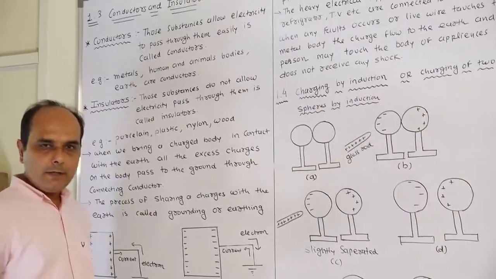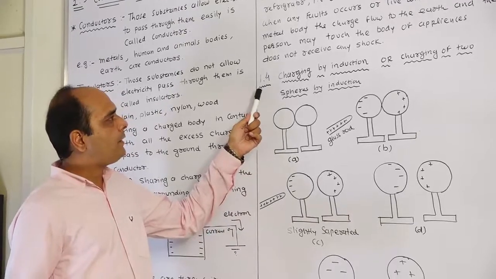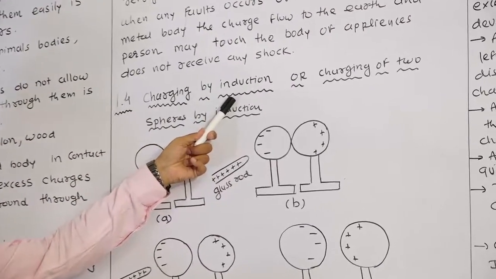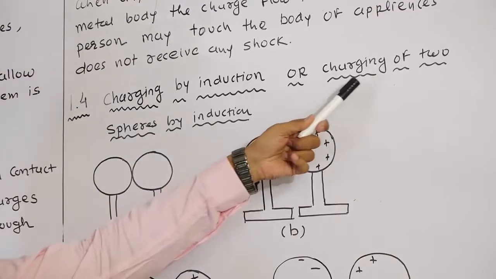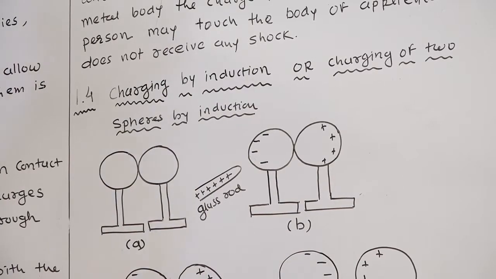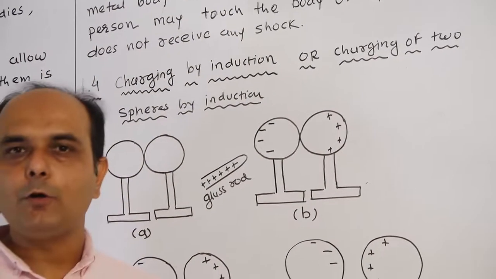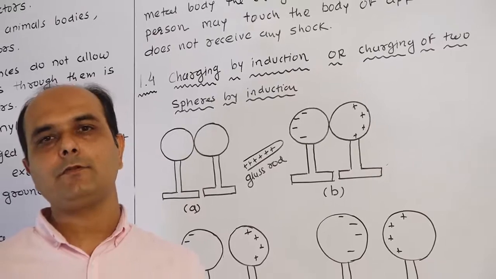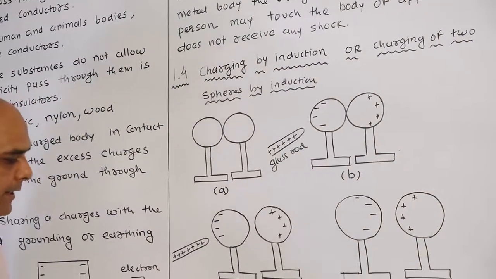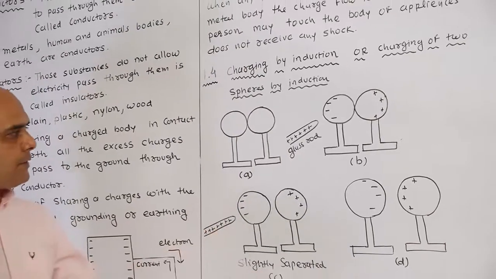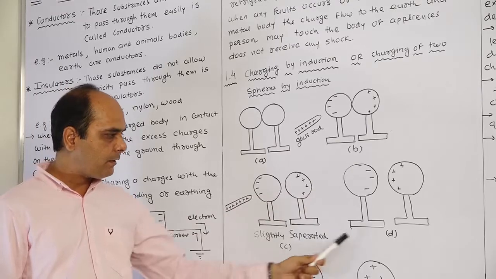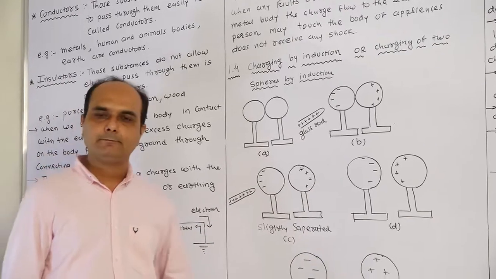Now another topic. This topic is topic number 1.4, charging by induction, or charging of two metal spheres by using the induction method. In total there are 5 diagrams shown here: figure A, figure B, figure C, figure D, figure E.